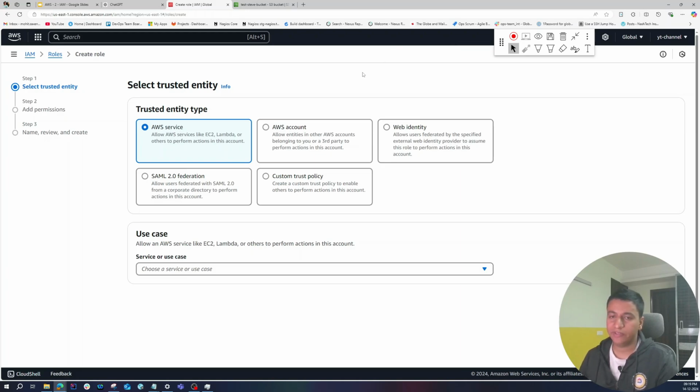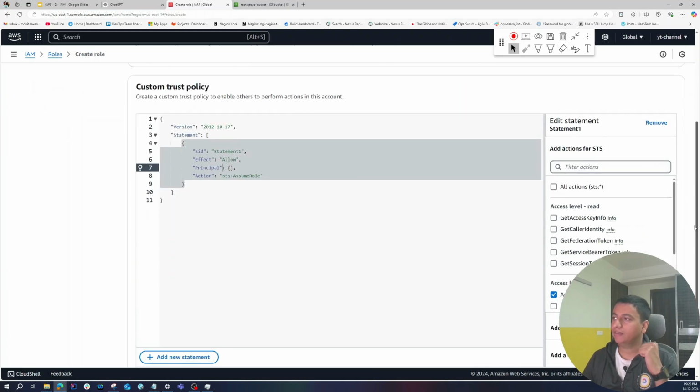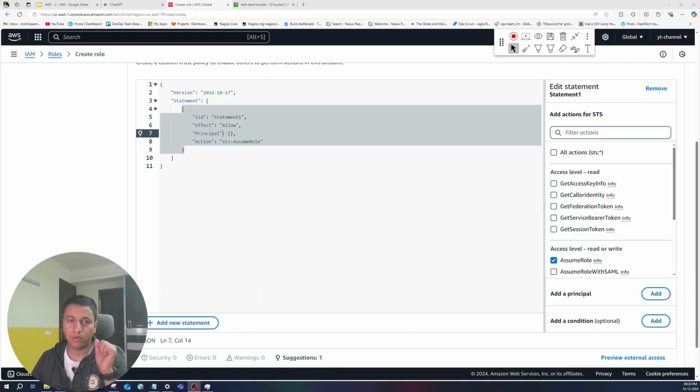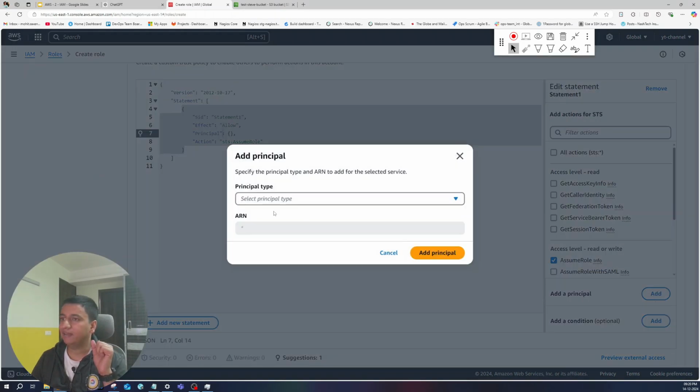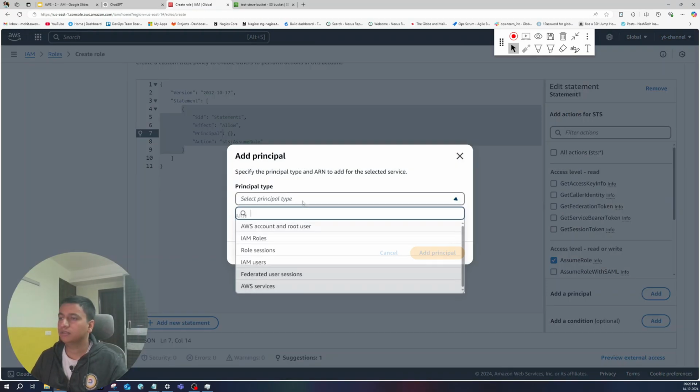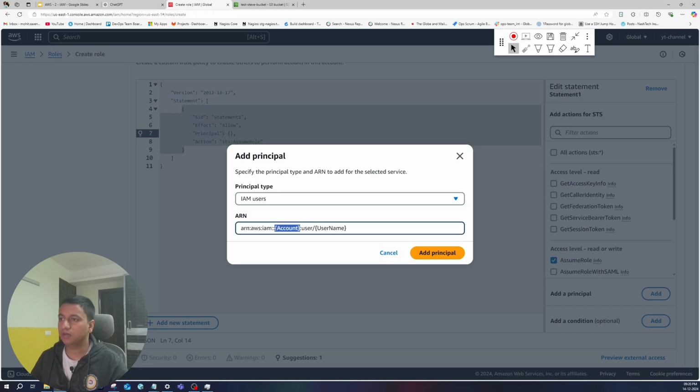Since we need to give access to a user, over here we'll select custom trust policy. And over here, you will see an option to add a principal. Principal is just the service or the user that will use that role. Okay, so let's click on that, and in the drop down, let's select IAM user. Let's put the user as Steve, and the account number is over here. So the account is here, the user is Steve.